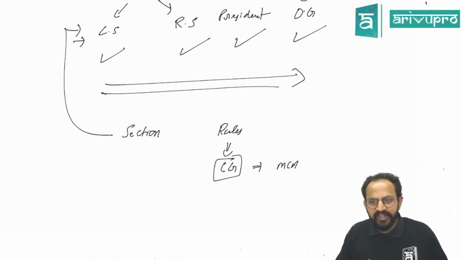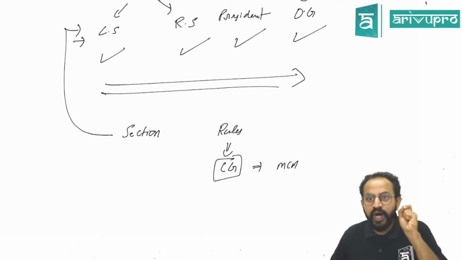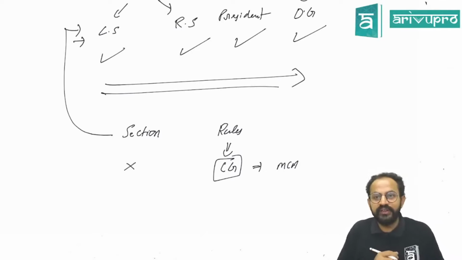That is our Nirmala Sitharaman. So she has a power to amend the rules. Of course, she will not do it. She will have the council who will advise her, and the committees will be there. After all that, only if anything will be amended. Yes, so it is easy to amend a rule, but it is very difficult to amend a section.